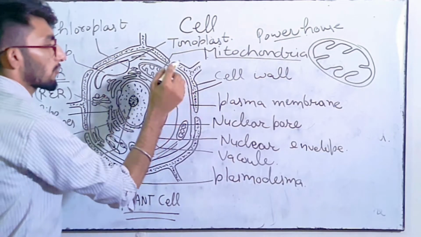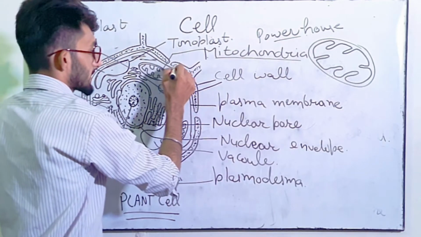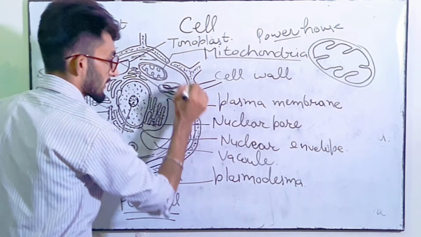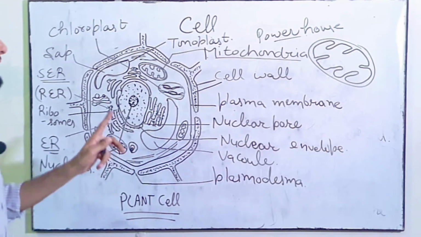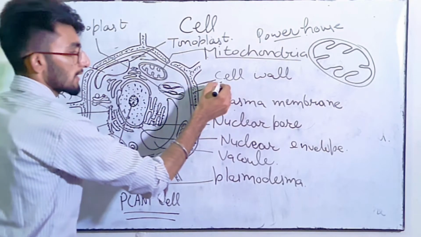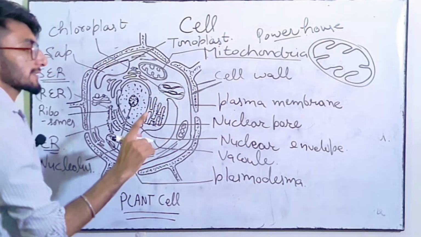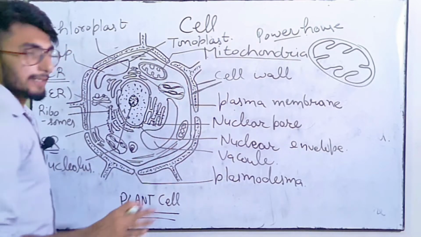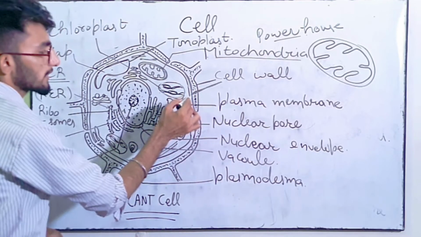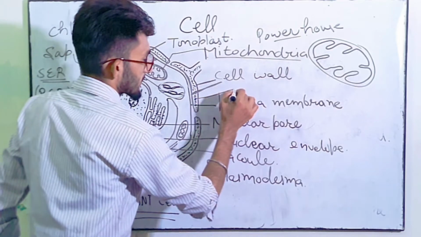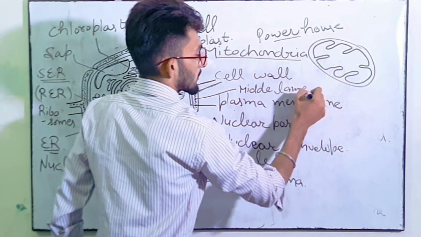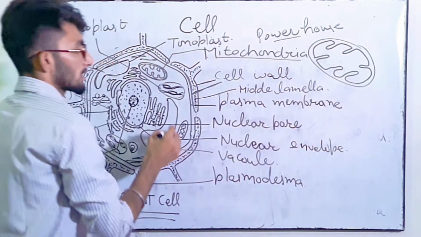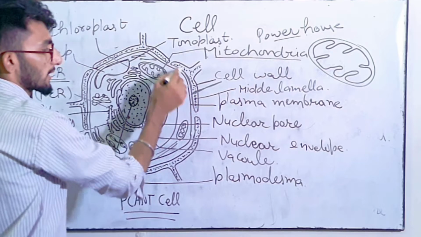Next is cell wall. So cell wall is the particular feature of the plant cell. जो plant cell होते हैं उसमें cell wall present होती है, but in animal cell wall is not present. So this is the characteristic feature of the plant cell in which cell wall is present. Clear? Next is in between the cell wall, this thing is known as middle lamella. Middle lamella. Clear? So in between the cell wall, this thing is known as middle lamella.